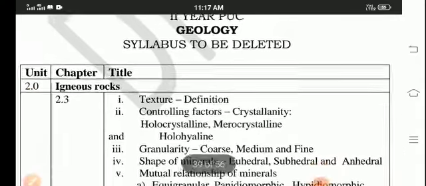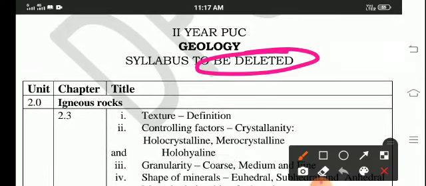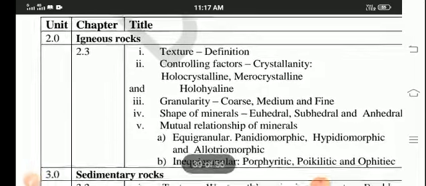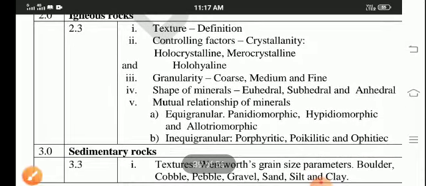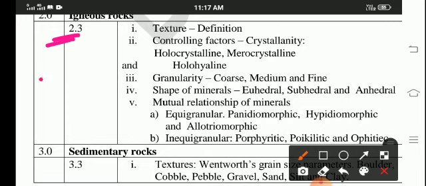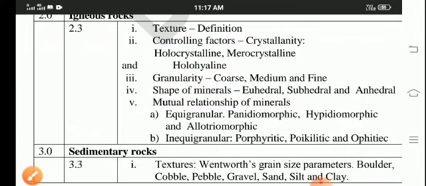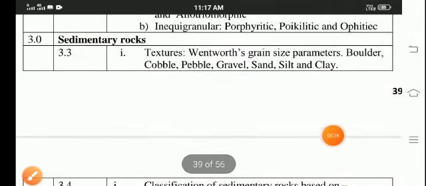And deleted portions we shall see now in this geology. We need not read these. In the first chapter, that whole chapter is deleted, and in the second chapter, the third point we have seen is deleted. The texture definition, controlling factors, granularity, and shape of minerals, mutual relationship of minerals, remained in that. That whole point is removed, deleted.